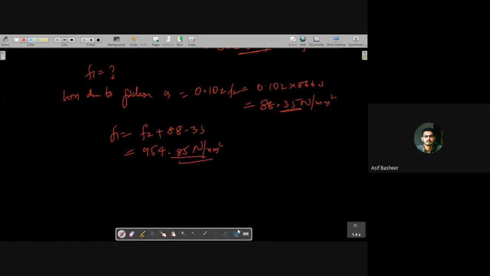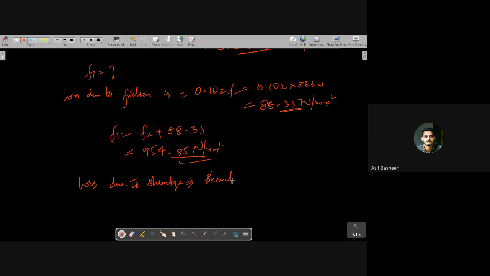So I can write the loss due to shrinkage as shrinkage strain into Young's modulus of steel. That is, shrinkage strain is 0.002. Sorry, 0.0002 into Young's modulus of steel, that is 2.1 into 10⁵.